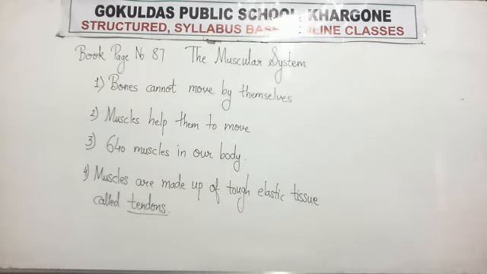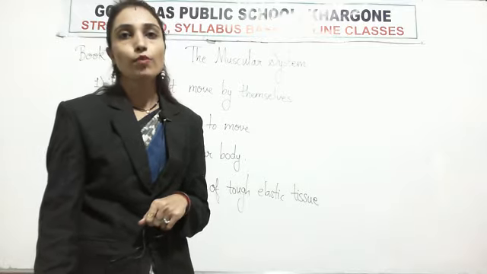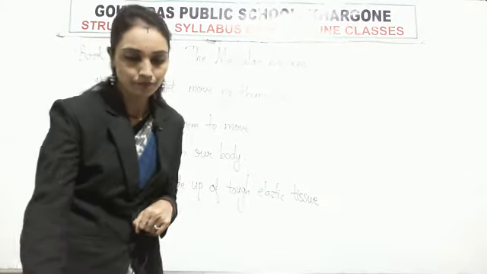So muscles make up 40% of our body weight. So bones cannot move by themselves. Muscles help them to move, and there are 640 muscles in our body, and muscles are made up of tough elastic tissue called tendons, and they make up about 40% of our body weight.